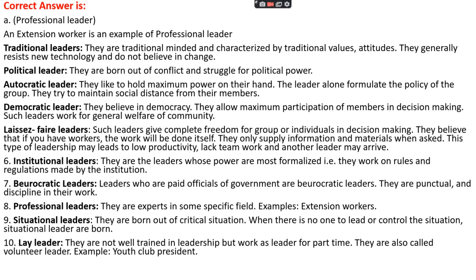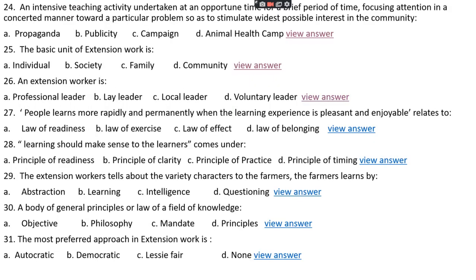And professional leaders are those who are experts in some specific field, for example, an extension worker. Situation leaders are those leaders who are born out of a critical situation when there is no one to lead or control the situation. Situation leaders are born. And if we see lay leaders, they are not well trained in leadership but work as a leader part time. Such type of leader is known as lay leader, or they are also called volunteer leaders. For example, youth club president.